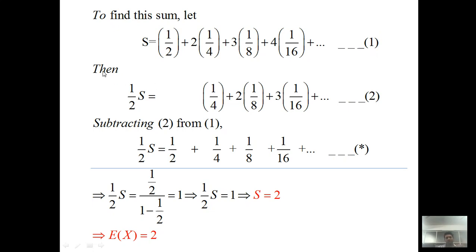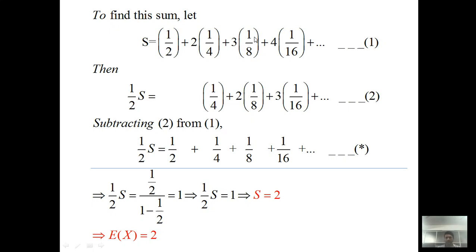Now we have to develop some strategy to find the sum of this series. First of all, multiply equation 1 by half. So the left side becomes 1 by 2 into S. Now 1 by 2 into 1 by 2 becomes 1 by 4, plus 2 into 1 by 4 multiplied again by half, so 2 into 1 by 8.